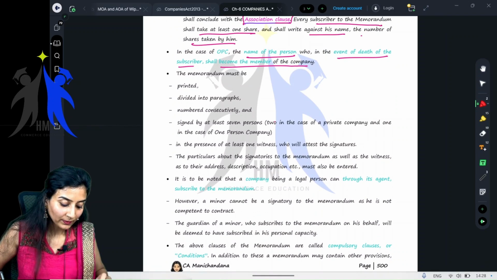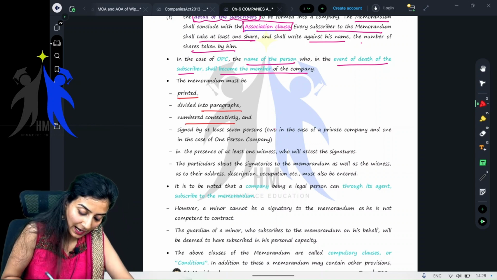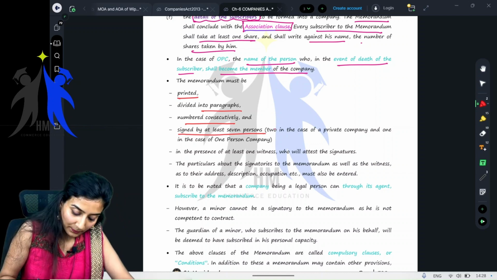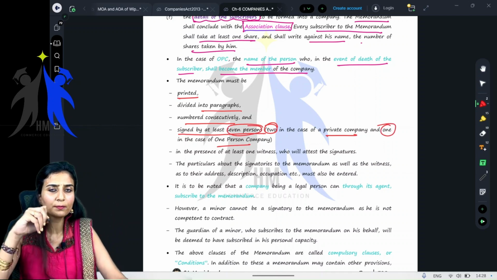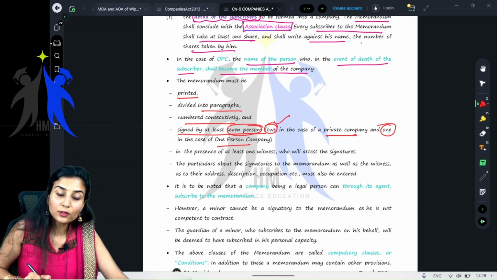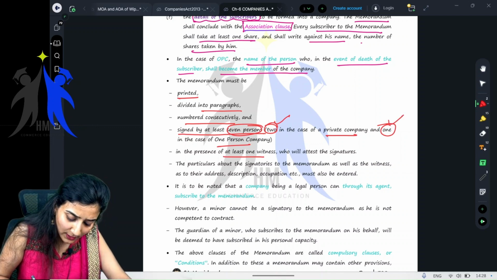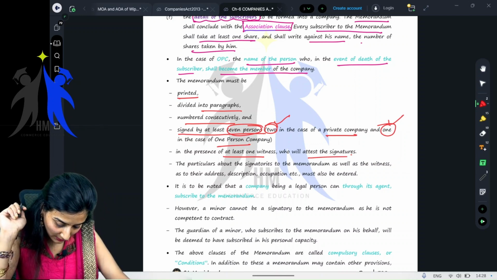Then the memorandum must be printed. It must be divided into paragraphs. It must be numbered consecutively and signed by at least 7 persons if it is a public company. In case of a private company, it is 2. If it is a one-person company, then 1. These are the subscribers to the memorandum. Signed in the presence of at least 1 witness who will attest the signatures. Witnesses should also sign the memorandum of association.